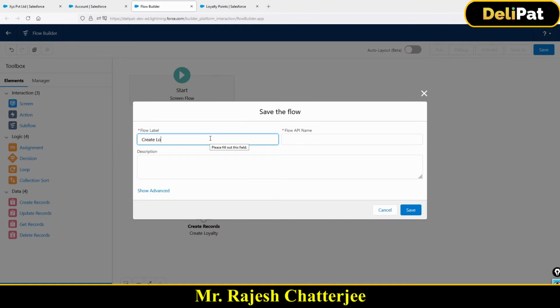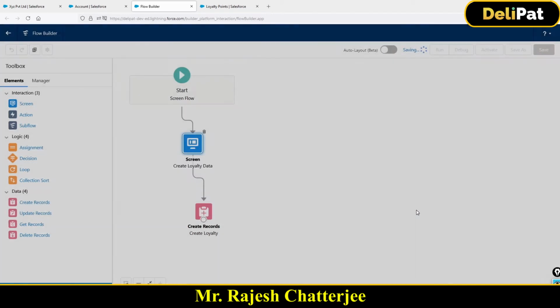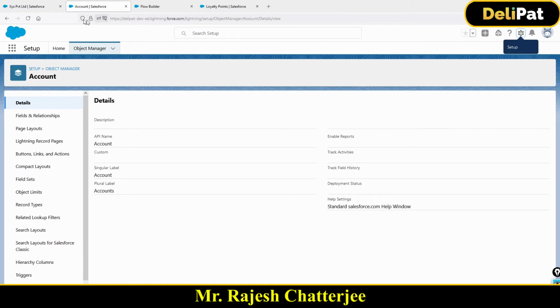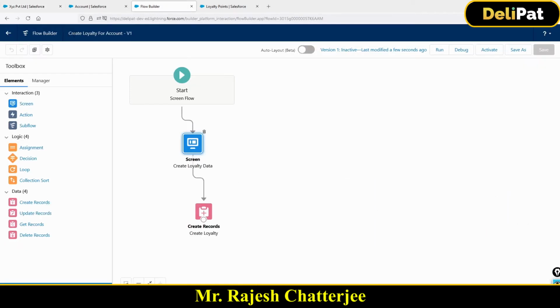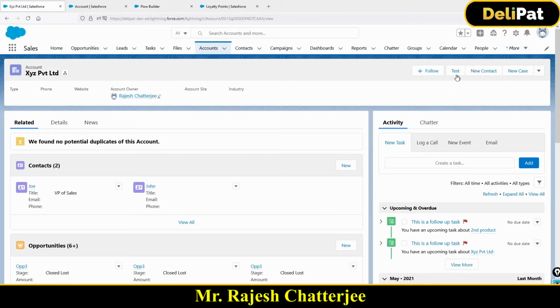Create loyalty for account. I have to show you something. If you save this, and then how do I create this test button, right? I have to show you. This is nothing but action, right? This button is called action. So in order to create these actions, what I have done is I have created one action which is actually calling this flow. The flow name is loyalty for account. Okay, now I'm gonna go and create a new action. Please see how I'm creating the actions, because you have to replicate the same thing.